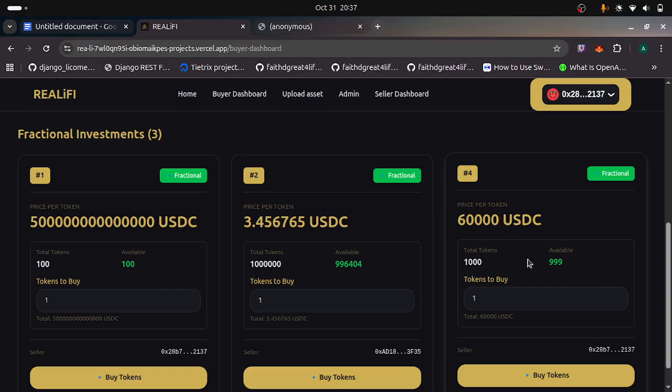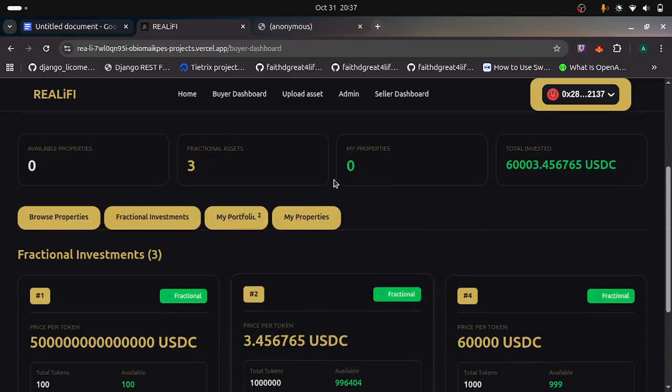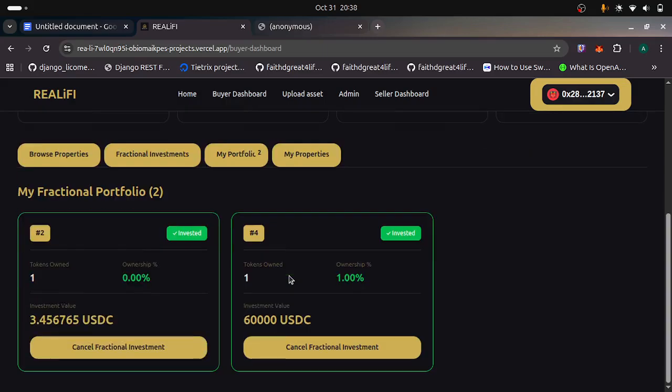This is the one I just created, but I've not fractionalized any of the new assets, so you can't see it here. The new asset has not been fractionalized, so you can't see it. So these are the assets I've invested in before. That's where you see my fractional portfolio.